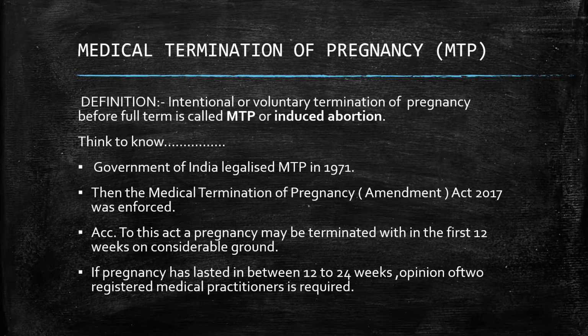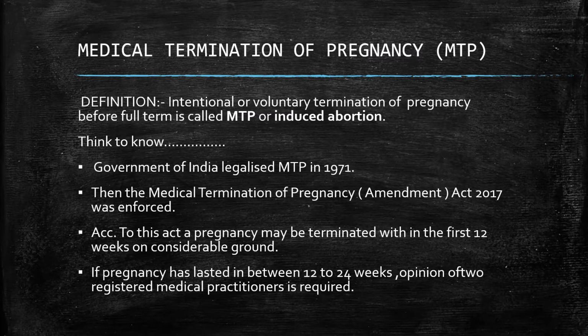According to this act, a pregnancy must be terminated within the first 12 weeks on considerable ground.